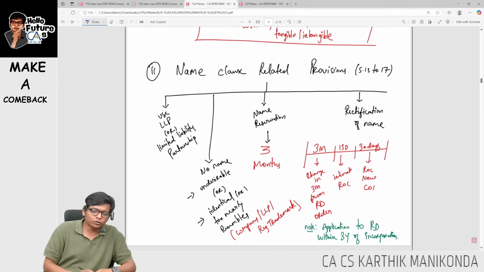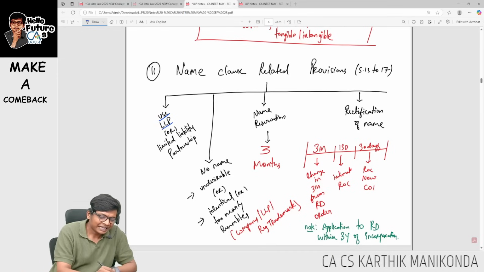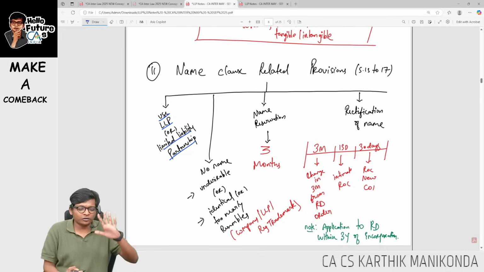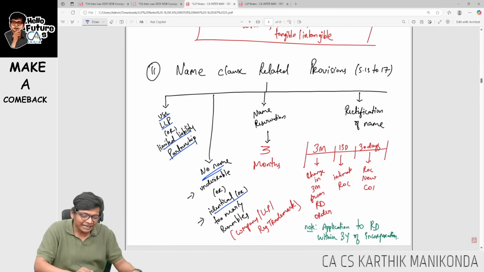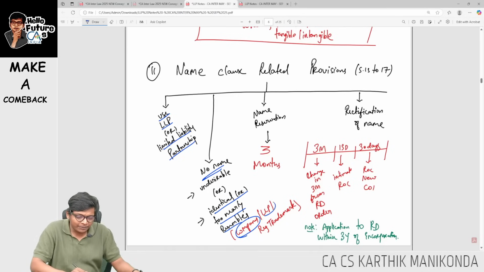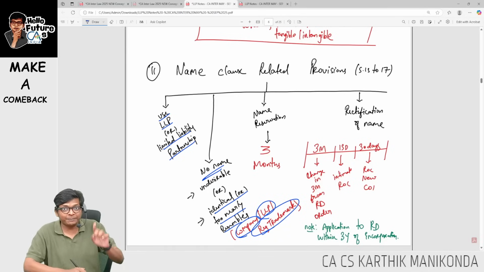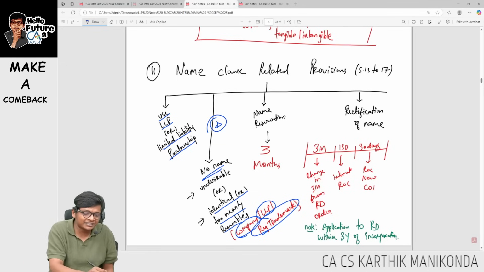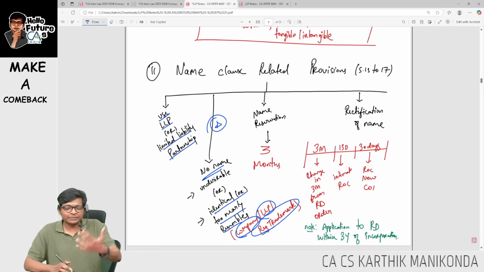Okay. Name clause related provisions. Use LLP or Limited Liability Partnership along with the name. Then the name should not be undesirable. It should not be identical or too nearly resembling the name of an existing company, LLP or registered trademark. But the name can resemble a registered or unregistered partnership. This is the amendment area which they can test. So an LLP name can resemble a partnership.